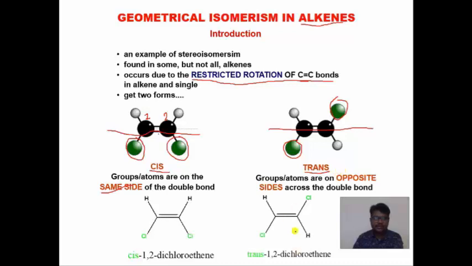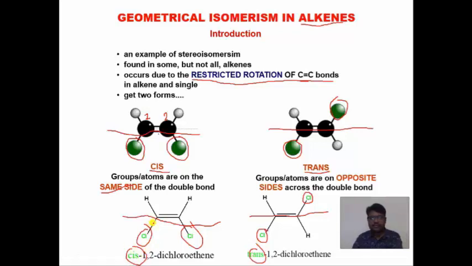This is one example, 1,2-dichloroethene. You can see how these chlorine atoms are arranged. These two chlorine atoms are on the same side of the double bond. In the other, the chlorine atoms are trans, on opposite sides of the double bond. So one is trans and the other is cis.